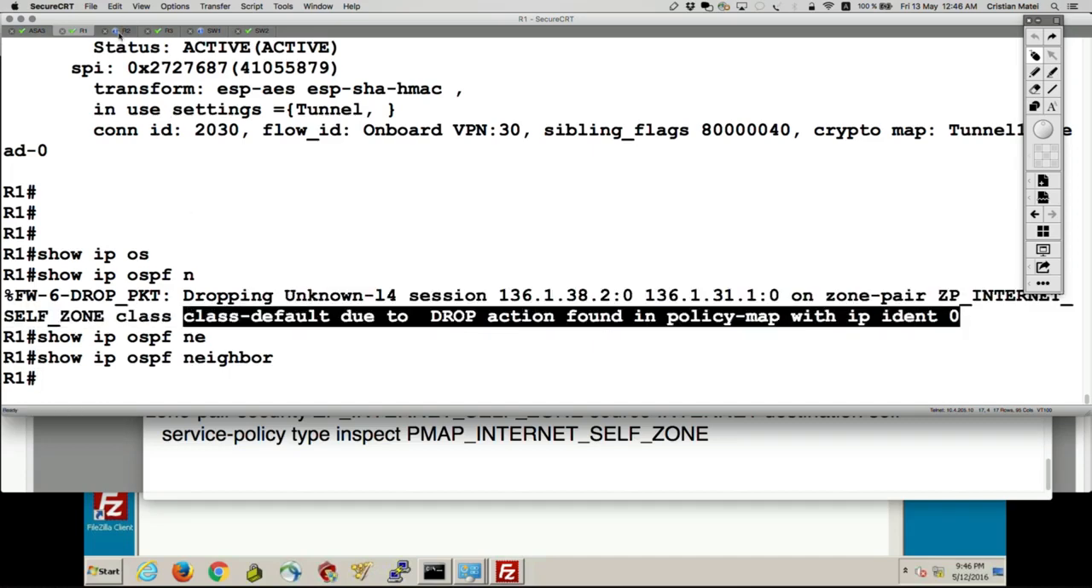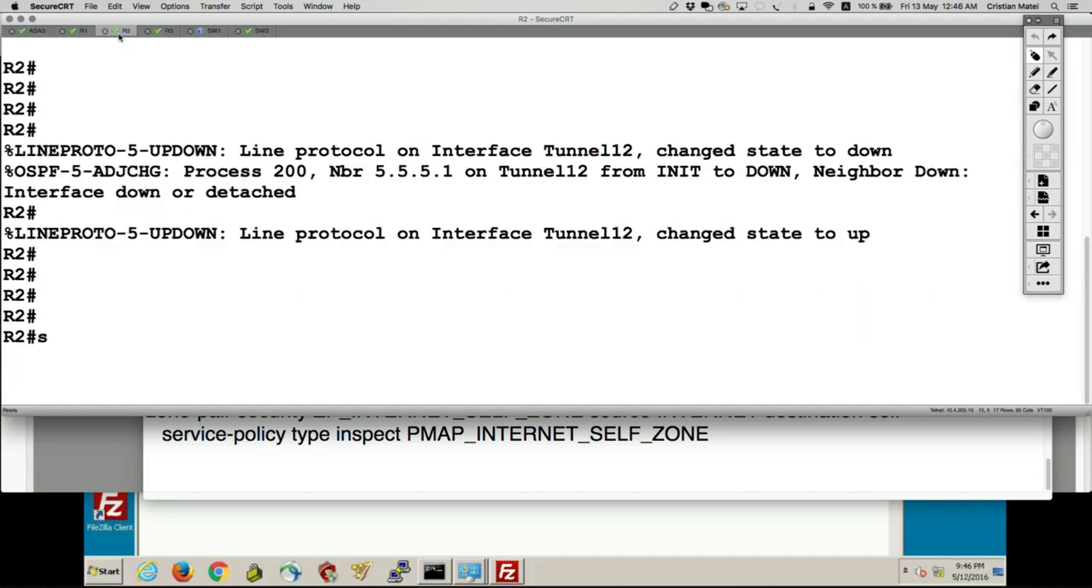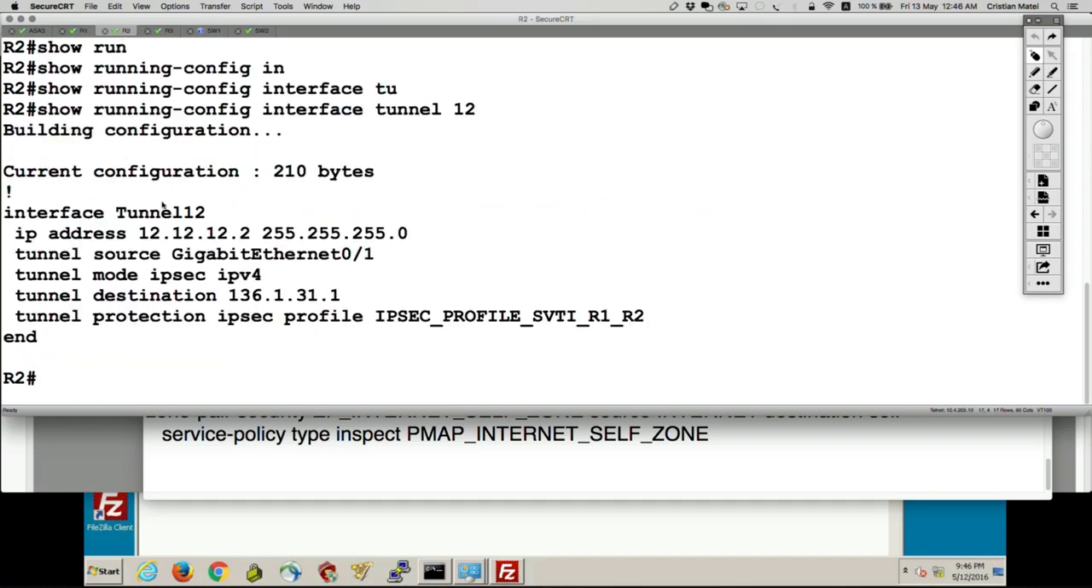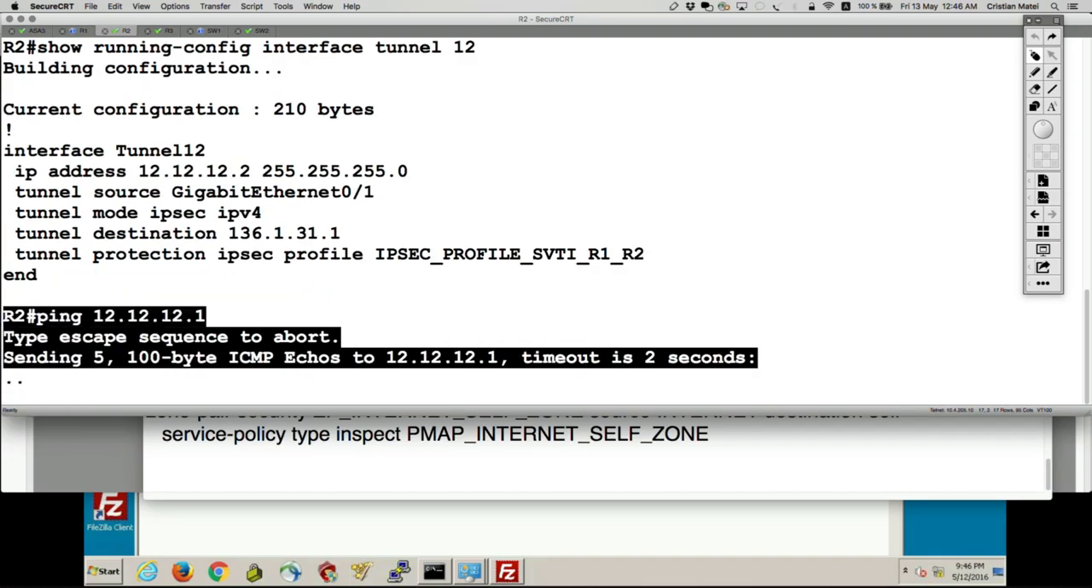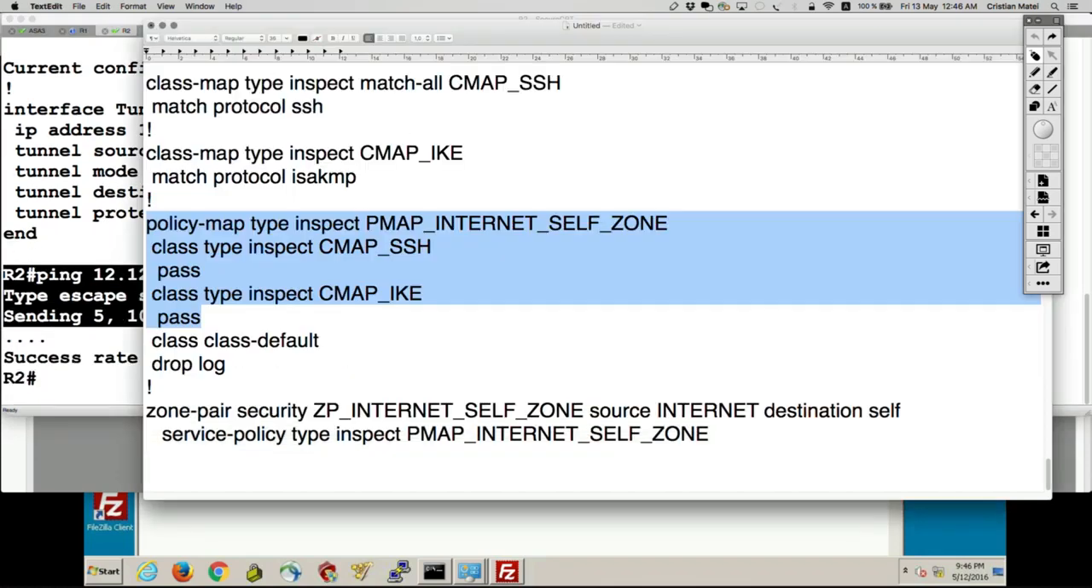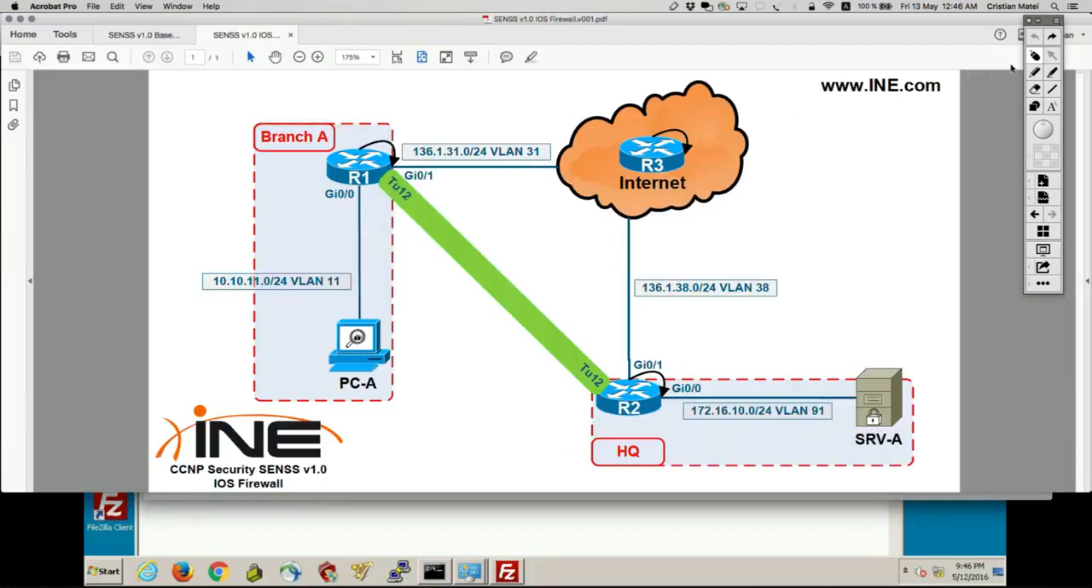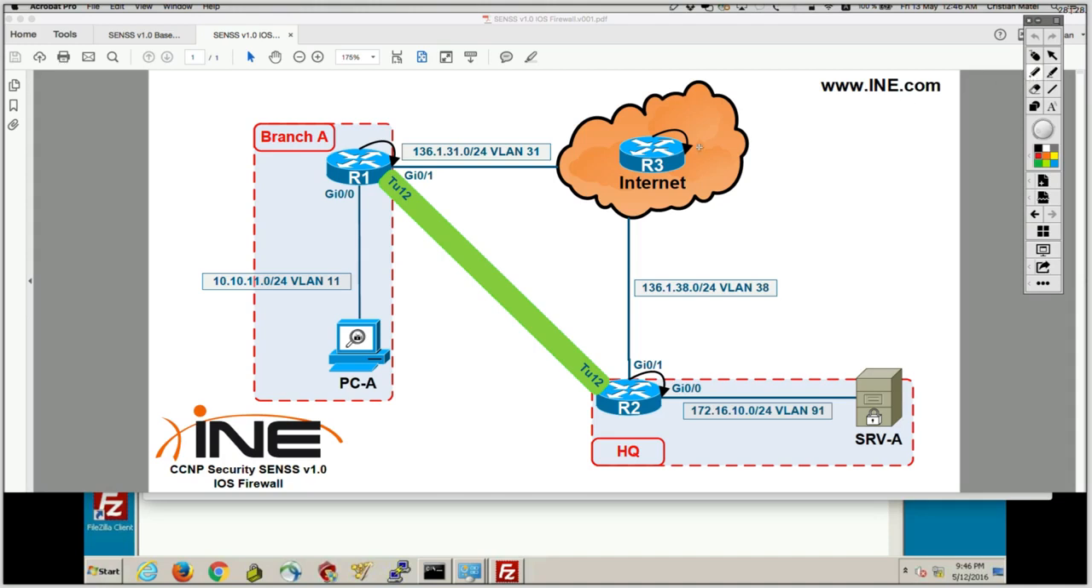Let's see if I can ping at the SVTI level. Let's see if I can ping router 1 at the tunnel level. And it doesn't work. This is going to be ESP traffic. So the control plane of the tunnel went up. The SVTI tunnel is up and running.